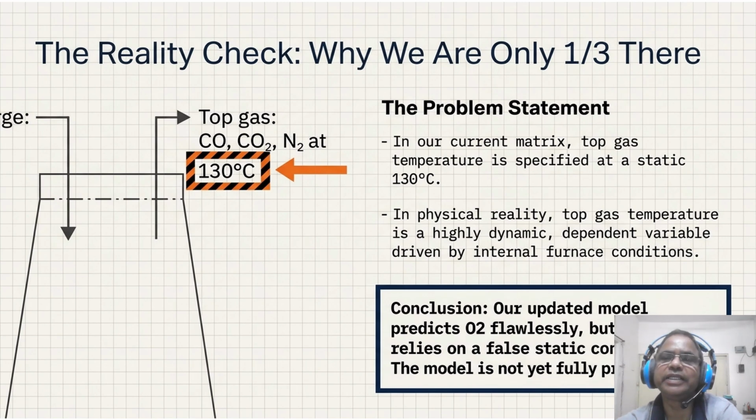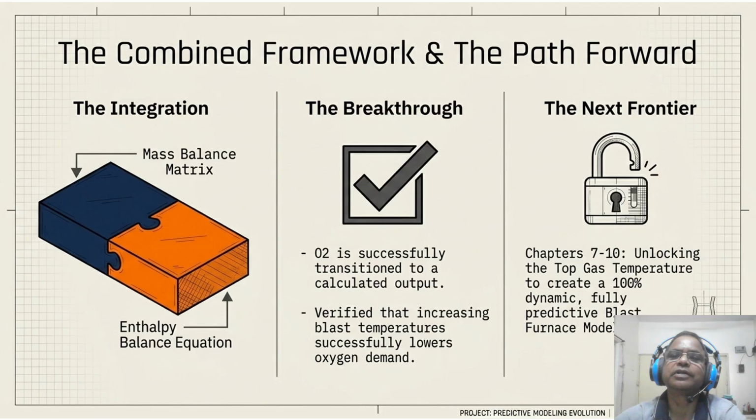So despite this, our framework provides a clear path to the next frontier. So finally, we have integrated mass and enthalpy like puzzle pieces. Oxygen is now a calculated output, proving that heat saves air.